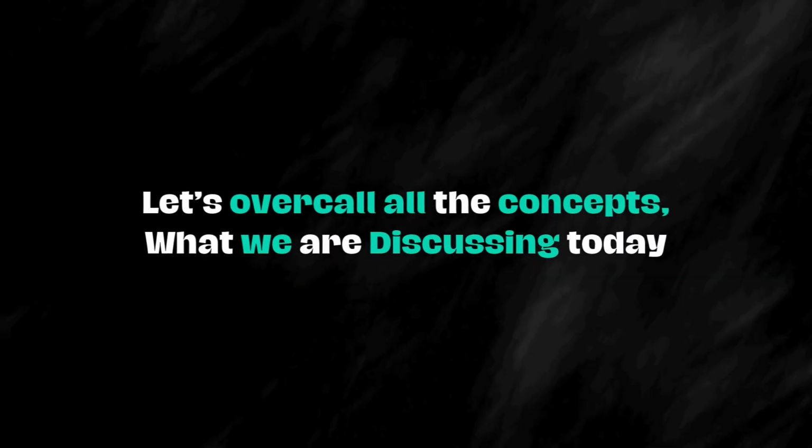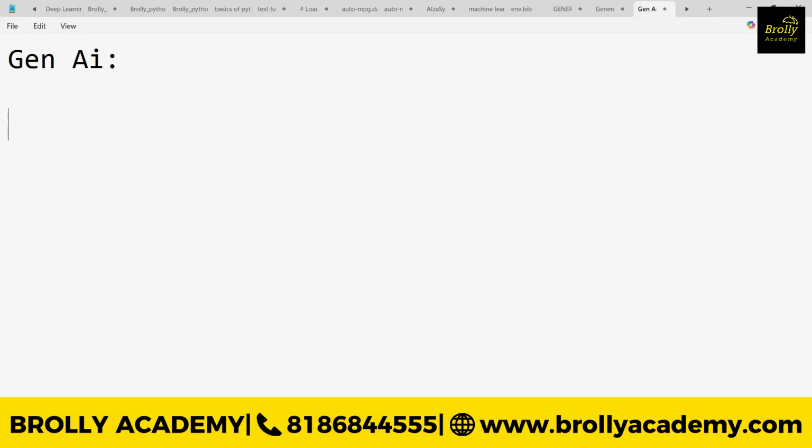Let's recall all the concepts we are discussing today. Before moving to Gen AI, I want to know what exactly data means. Yes, it's a collection of information, whether it is related to facts or some rows and columns, whatever it may be. So what exactly is Gen AI about?